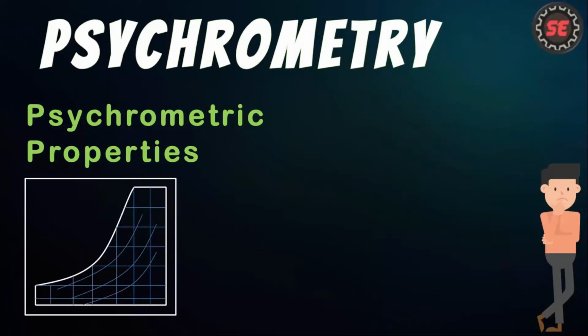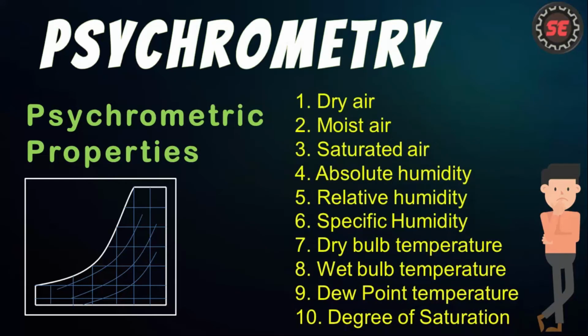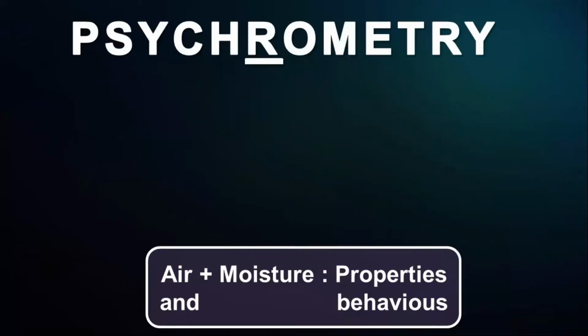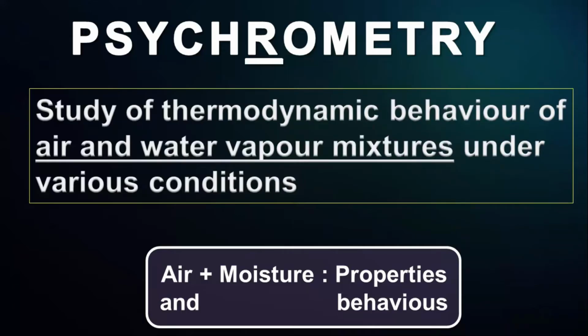While studying thermodynamics, we come across a special branch of study called psychrometry. Let's find what it is and what psychrometric terms or properties are used in it. Psychrometry is basically a science which deals with the study of moist air. Moist air is a mixture of air and water vapors. It is interesting to study the air properties with different water vapor content in it.